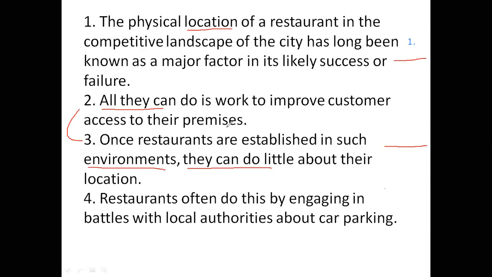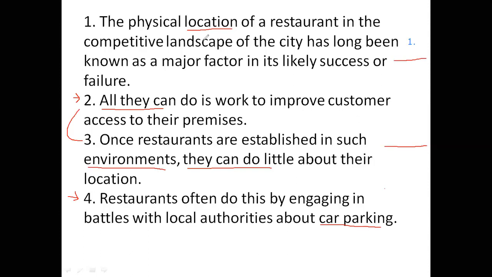How can they improve customer access to their premises? How can they make sure that customers reach their premises? By car parking, by engaging in battles with authorities about car parking. So these second and fourth ones are connected as well. So a lot of connections. With this kind of paragraph, it flows after you find the first sentence. It flows down and makes perfect sense, like each and every sentence fits like a piece of a puzzle.